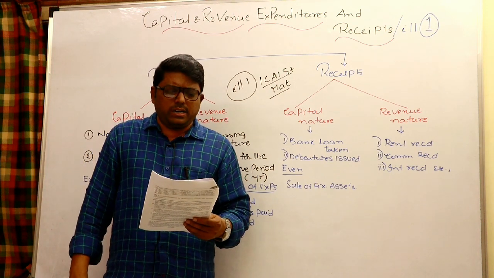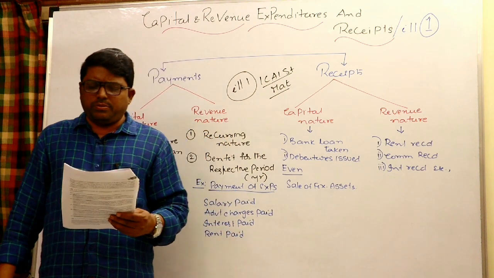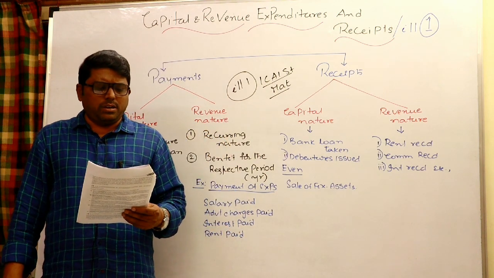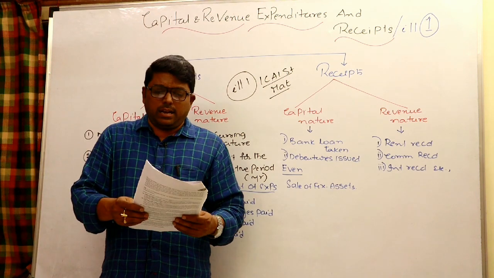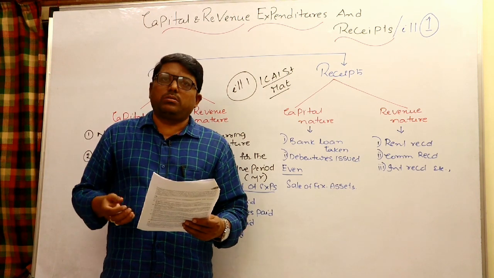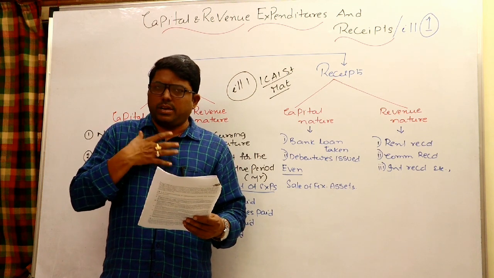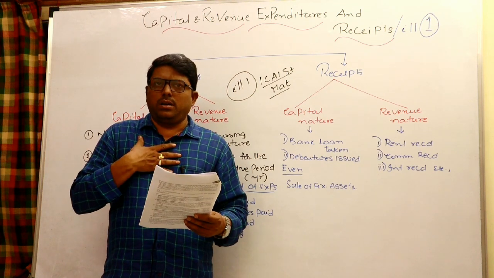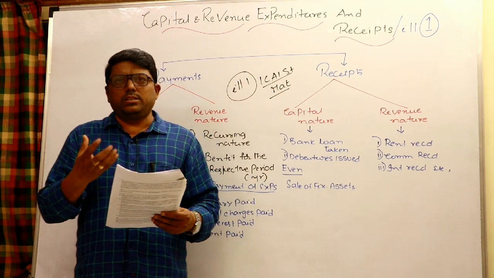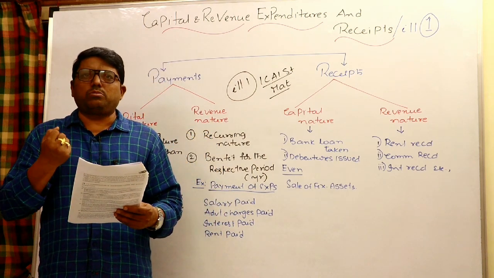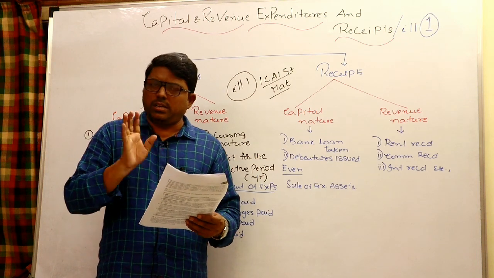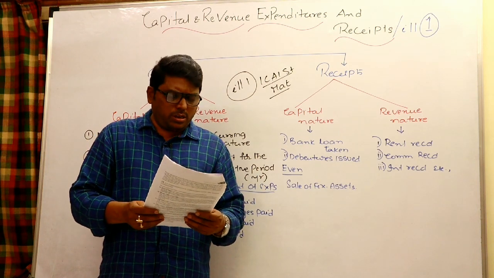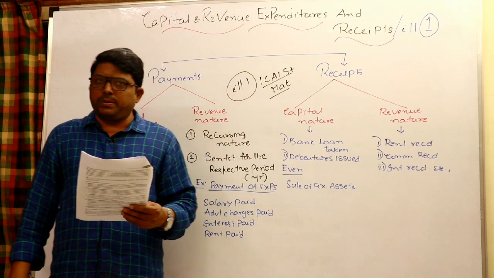Fourth, amount spent as a lawyer fee to defend the suit claiming the factory site belonging to the plaintiff is a capital expenditure. It is false. If that is my asset already purchased, and after some time any legal issue arises, I have to protect and safeguard my asset, which is a legal expenditure, a revenue expenditure. It is not a capital expenditure. So the fourth statement, that it is capital expenditure, is false.